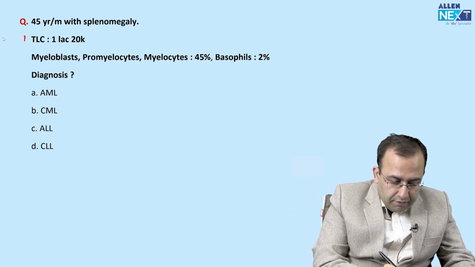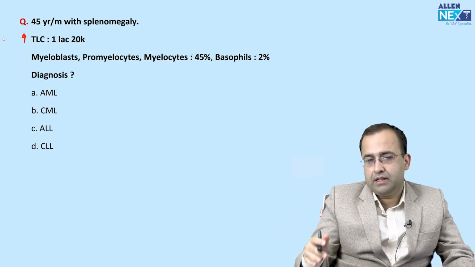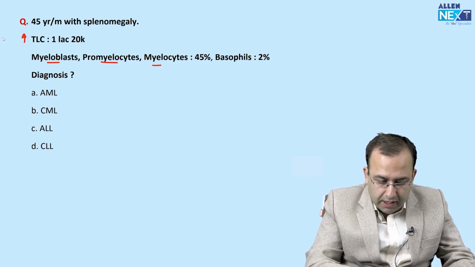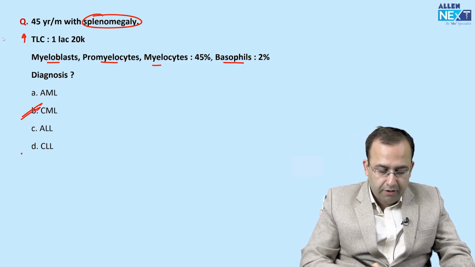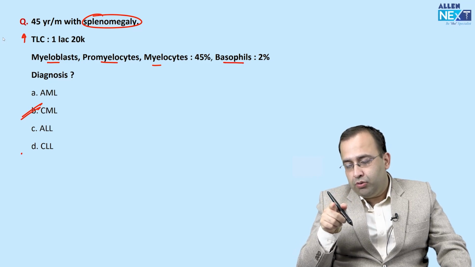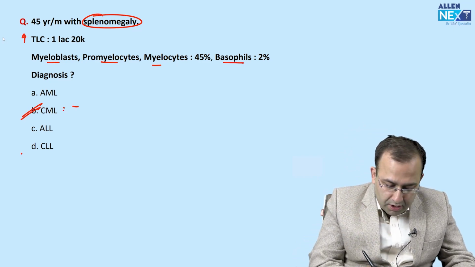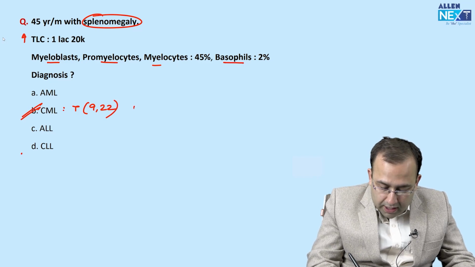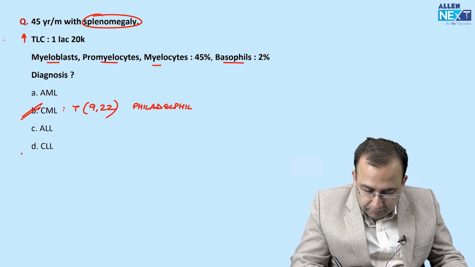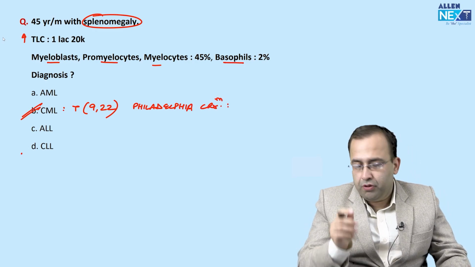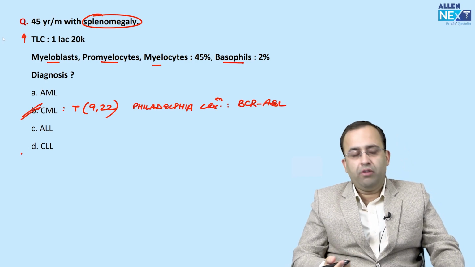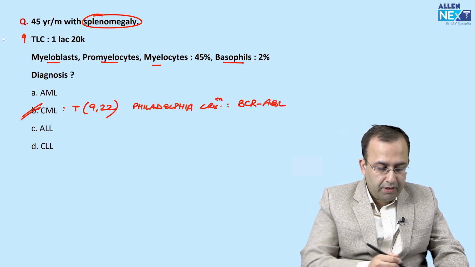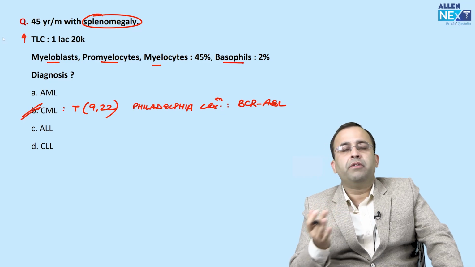Middle-aged male presenting with very high TLC, presence of all the cells, myeloblast, promyelocyte, myelocyte, basophils and splenomegaly. Diagnosis, CML. Previous to this, in 2021, FMG exam asked you translocation 9;22, called as Philadelphia chromosome. Which protein is formed because of this translocation 9;22? BCR-ABL. So diagnosis, chronic myeloid leukemia, CML.